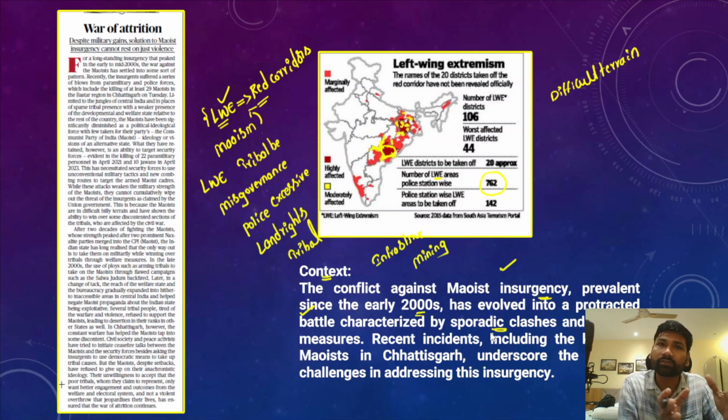Recently we have seen encounters between Maoists and the security forces, and there is very often news of security forces killing Maoists or Maoists killing security forces. Therefore, the insurgency has been creating a lot of challenges for maintaining law and order, ensuring peace in those regions, and also making sure that those regions which are infrastructurally backward would be developed by state intervention.